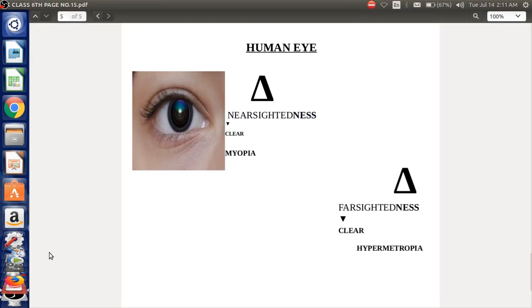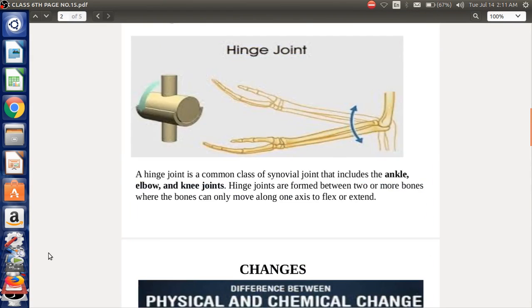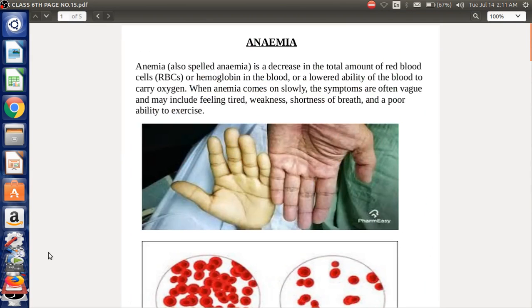Here I'll be showing you the very first part, that is the diseases. So we have here anemia. Starting with this, anemia is what? It is one of the diseases in which the RBC, which is one of the components of blood, gets reduced. RBC becomes less in number inside our blood, and this RBC is responsible for transporting or carrying oxygen to different parts of the body.